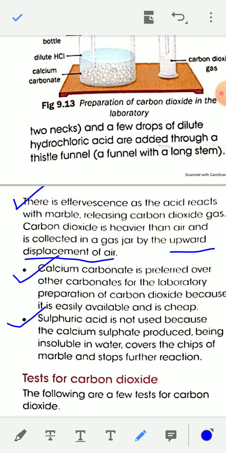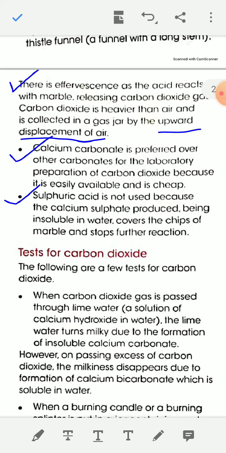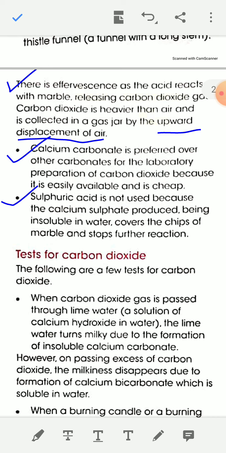Now two important points are given here about the laboratory preparation of carbon dioxide. Calcium carbonate is preferred over other carbonates because it is easily available and cheap. Second point, sulfuric acid is not used because the calcium sulfate produced, being insoluble in water, covers the chips of marble and stops further reaction. That's why dilute sulfuric acid is not used in the laboratory preparation of carbon dioxide.